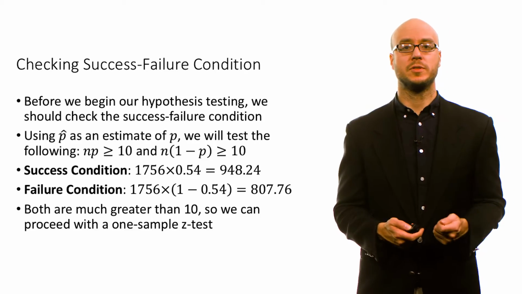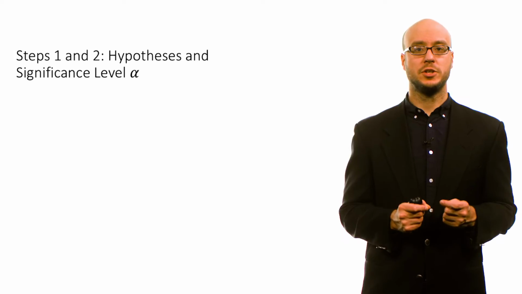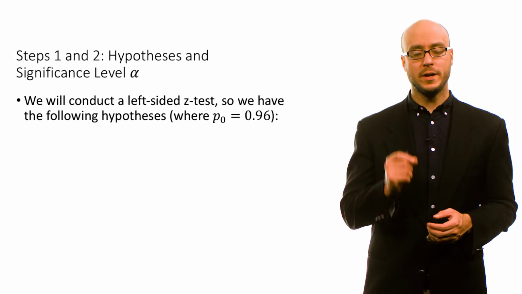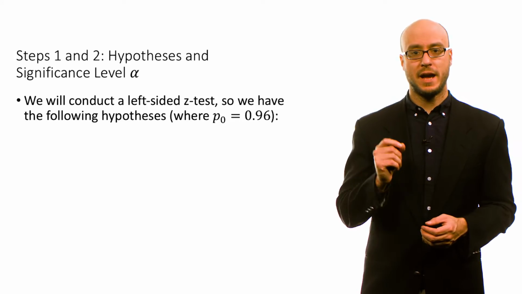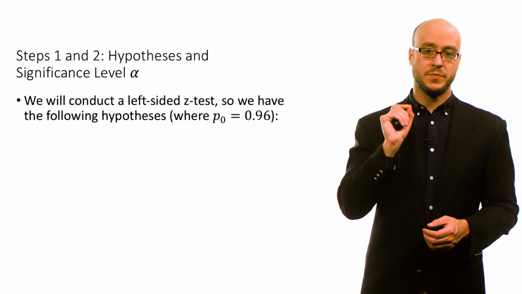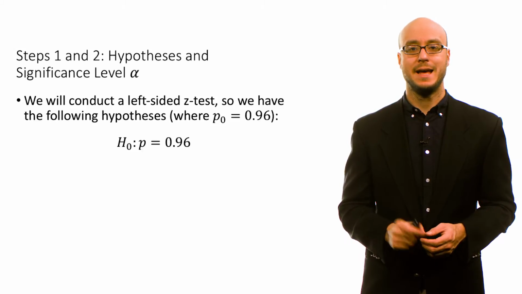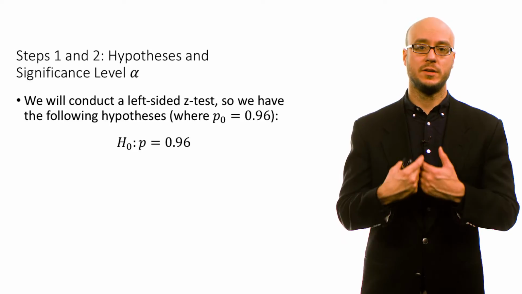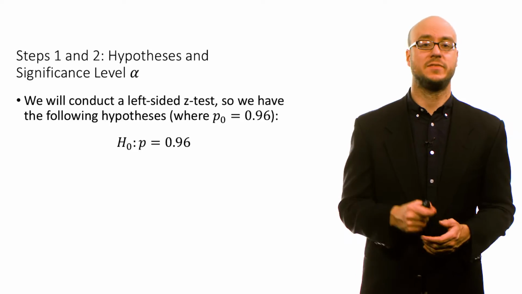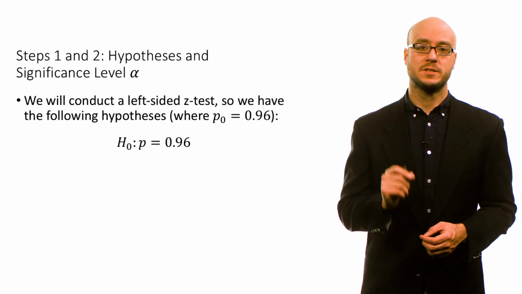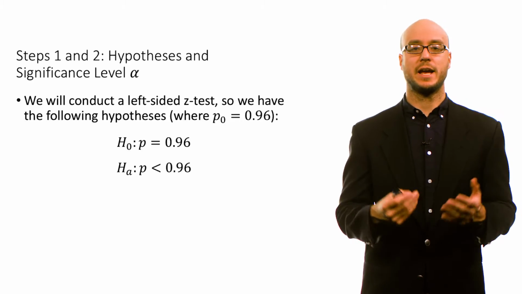So we're going to go ahead and proceed with a one sample z-test. For steps 1 and 2, we want to set up our hypotheses and set our significance level alpha. We're going to conduct a left-sided test. So we have the following hypotheses where the null proportion is 0.96. So the null is that economics is just as scientific in terms of its perception among the American public as physics. So the idea here is that the population proportion for economics is 0.96. 96% of people think economics is scientific. The alternative is that the proportion is less than 0.96.